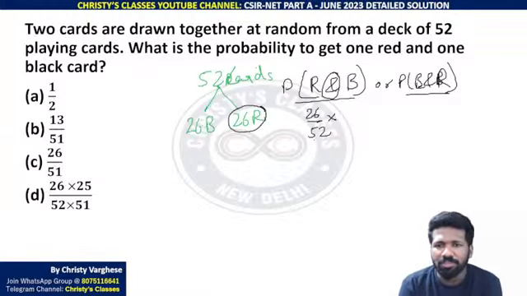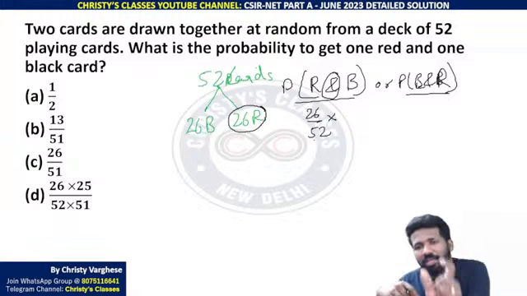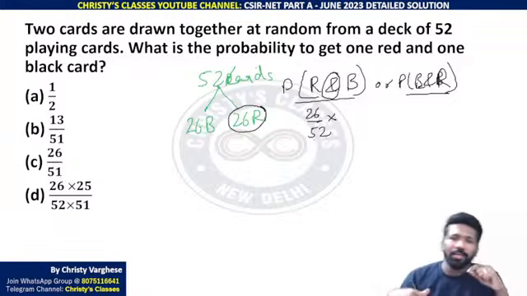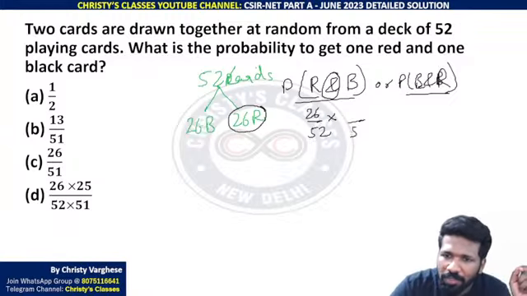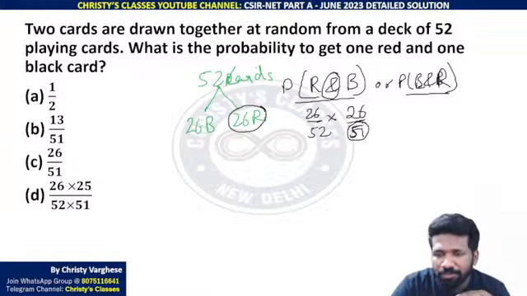As it is not mentioned with the replacement, you have to consider replacement is not done. The red card that you have taken, you haven't put it back into the deck. मतलब deck में अभी सिर्फ 51 cards है. उसमें से black मिलने का chance, उसमें से black 26 है ना, क्योंकि red card एक लिया, इसलिए total number of cards का number 51 हो गया.